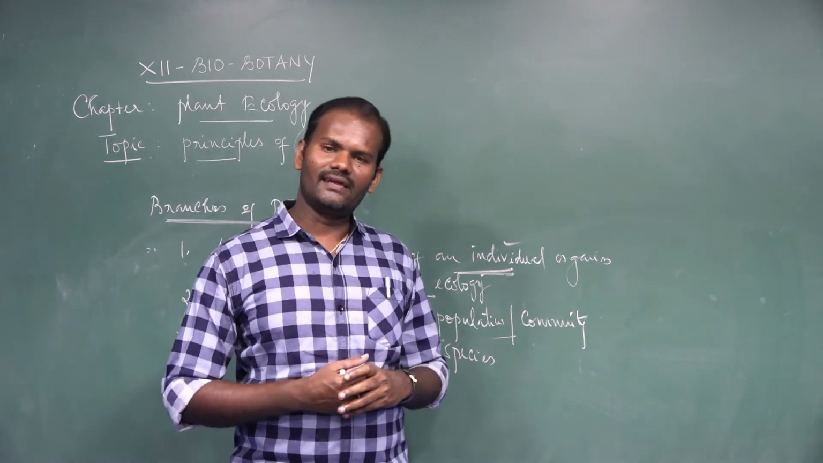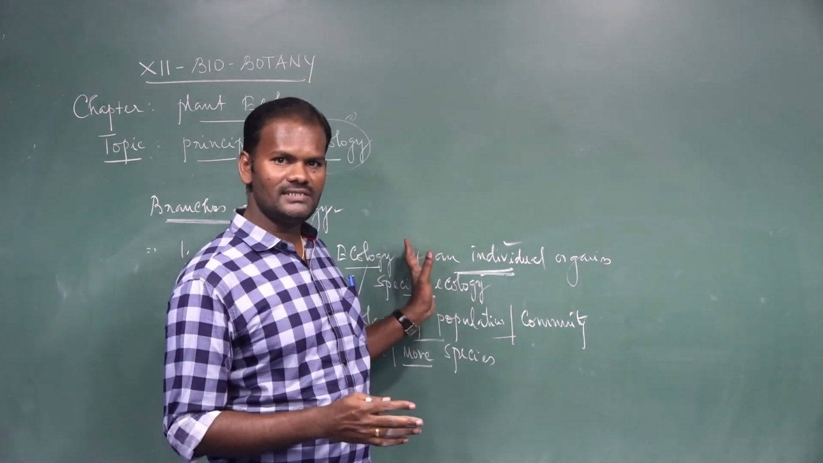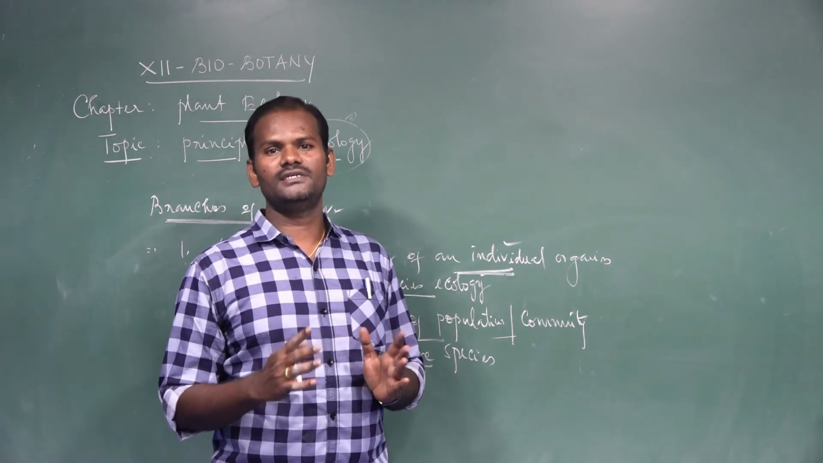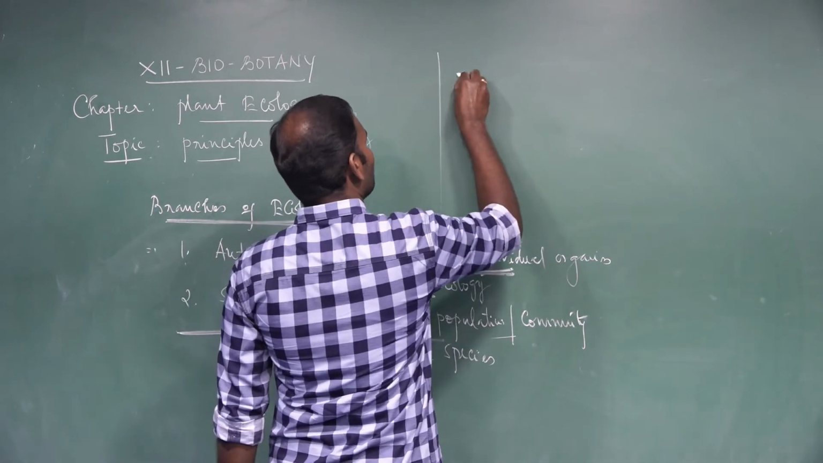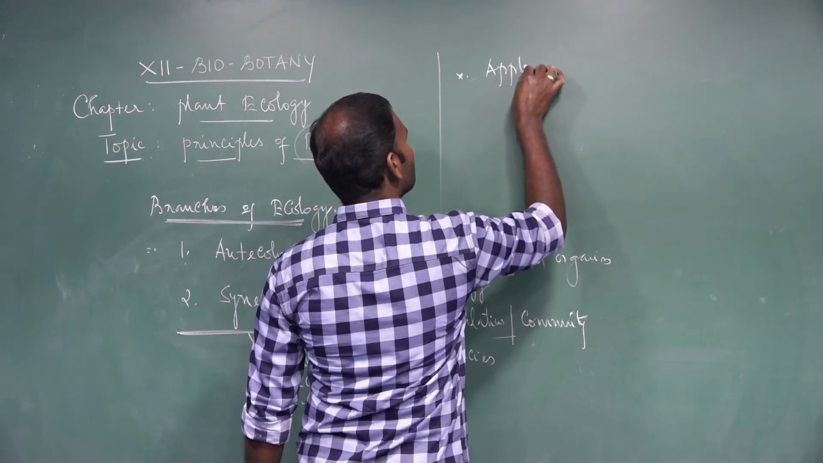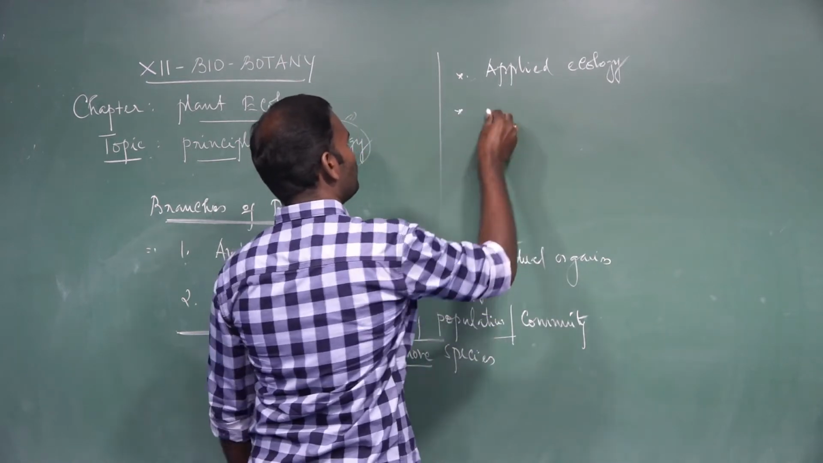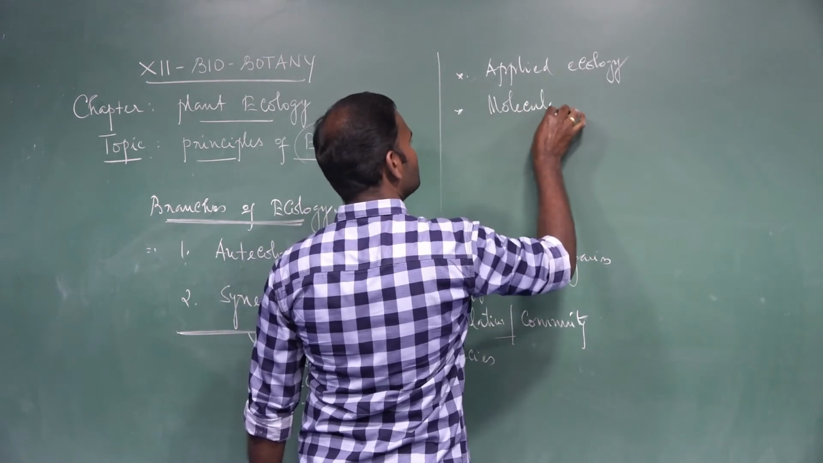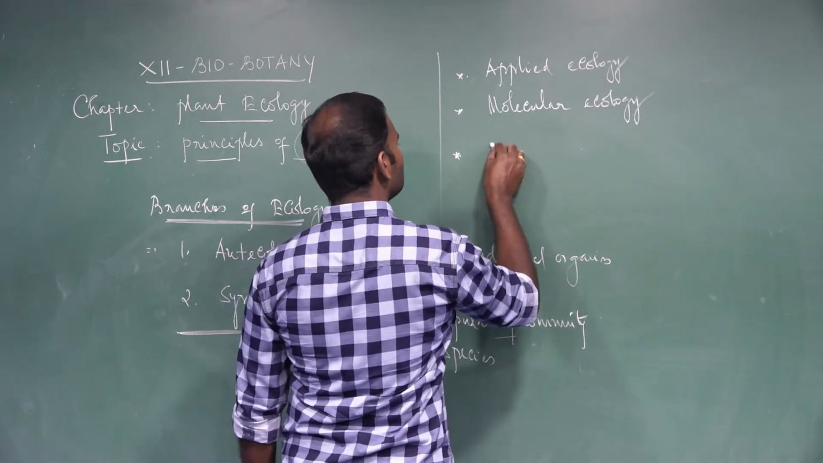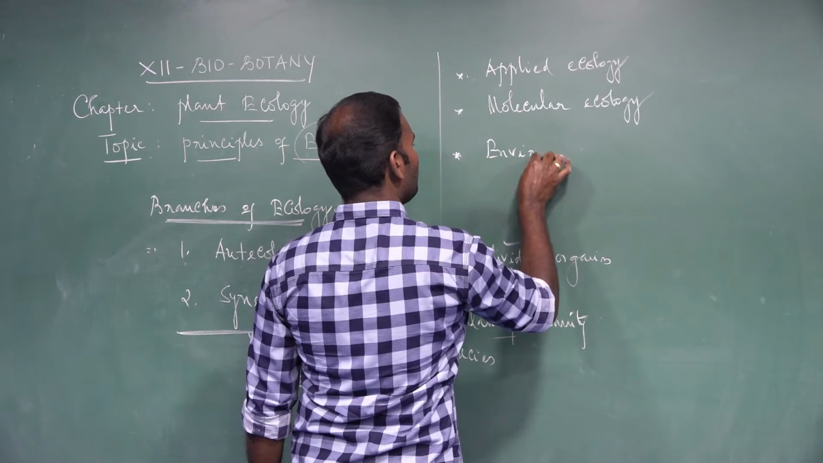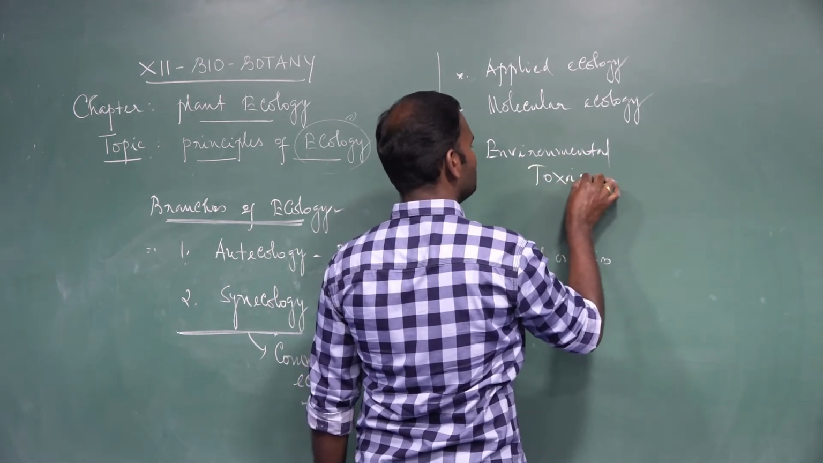Based on advanced techniques and well-equipped development in the field of ecology, certain other new branches and new dimensions of ecology have also been established. What are the other branches of ecology? The first one is applied ecology. The second one is molecular ecology. The third one is environmental toxicology.